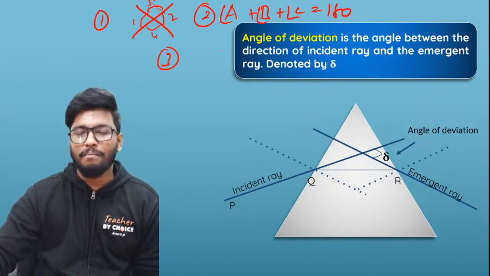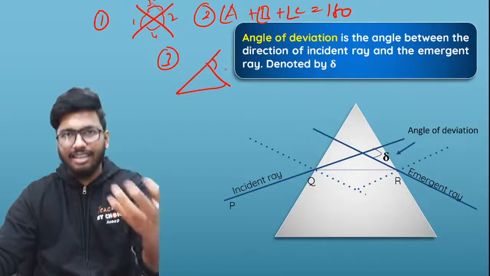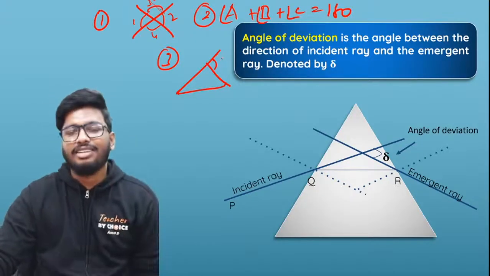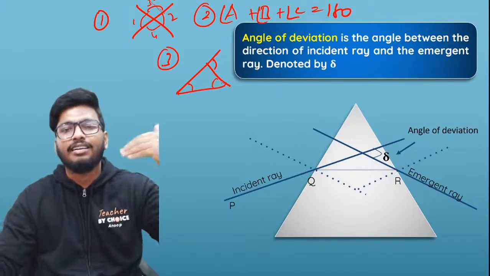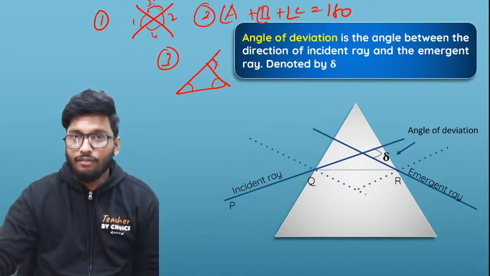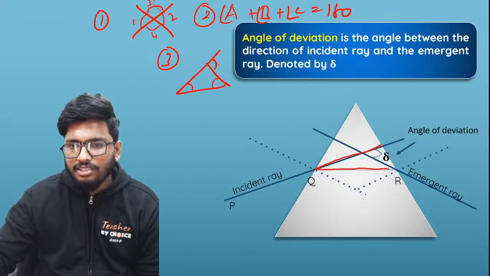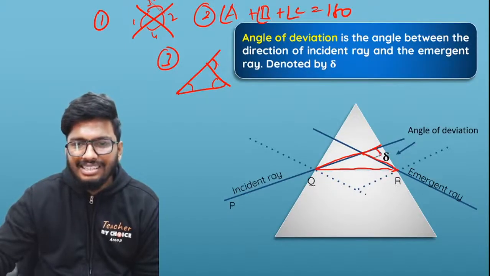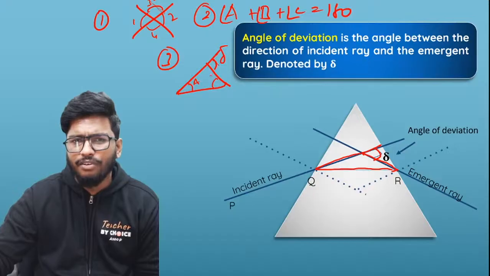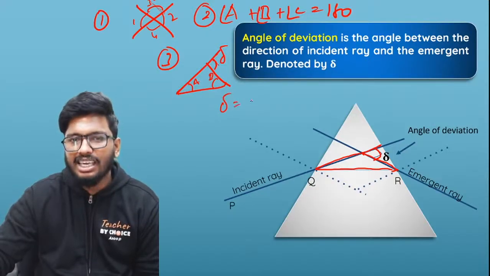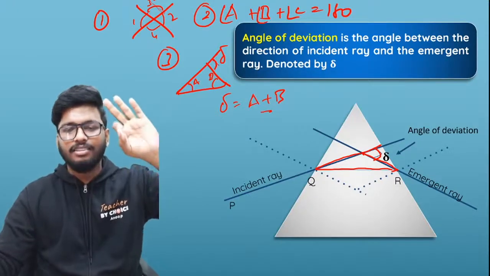The third thing I want you to remember is, if I have a triangle and if I have an angle, this is the exterior angle of the triangle. The exterior angle of the triangle is equal to the sum of the two opposite interior angles. Now, I want you to remember these three things, all right? If I take this triangle, this is the exterior angle, which is nothing but delta. So if I take the interior angles as A and B for now, exterior angle delta is equal to A plus B. These are the three important things that I want you to remember.